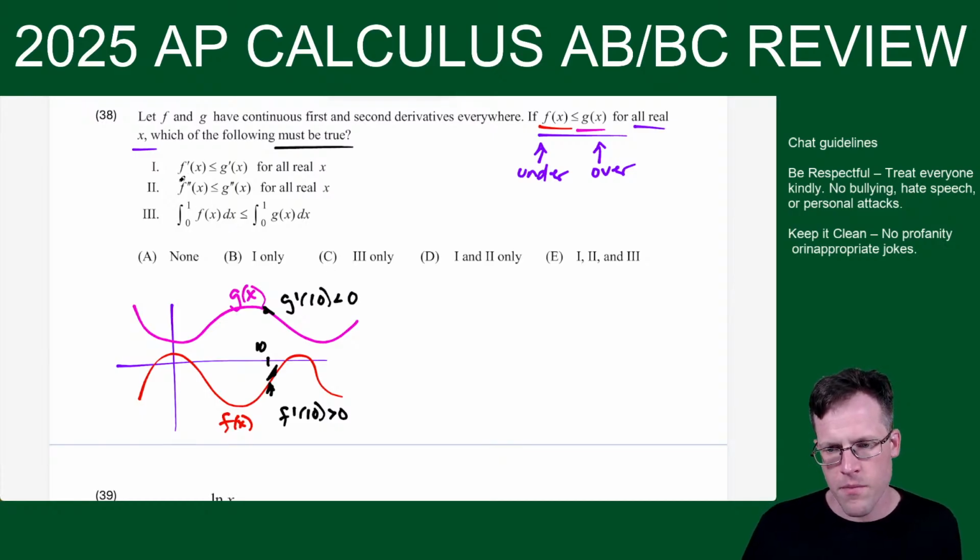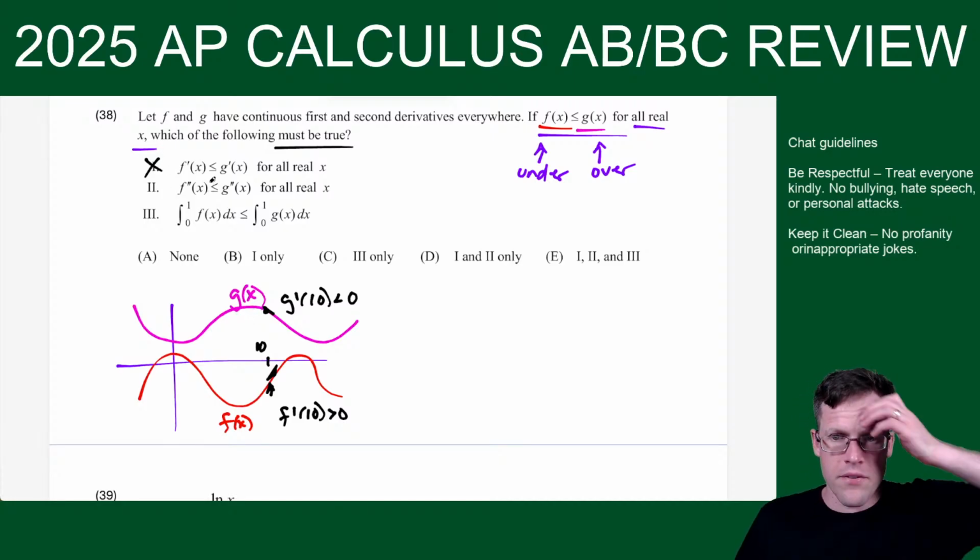All right, f prime is not necessarily always less than or equal to g prime. Just because the graph of g is above, that doesn't mean that they're always going to be, let's say, increasing together and g is going to be increasing at a faster rate. So this is out.